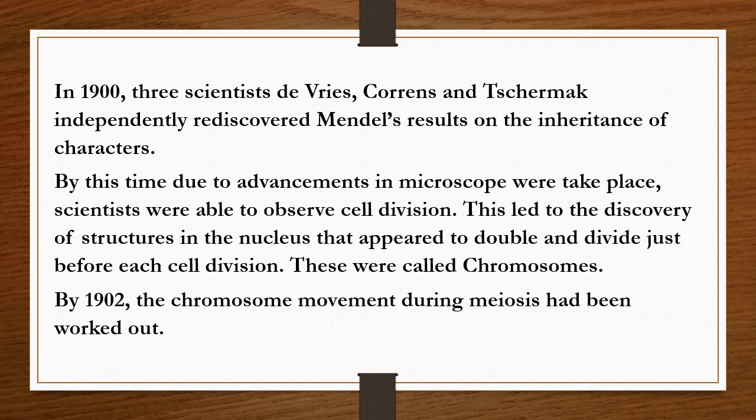So due to the advancement in cytology, cell biology, these three scientists, De Vries, Correns and Tschermak, started rediscovering Mendel's research.